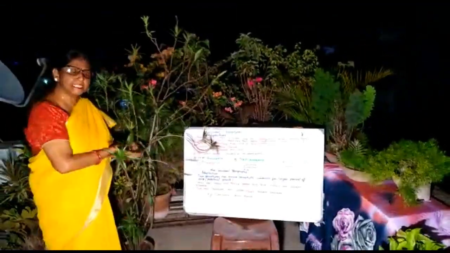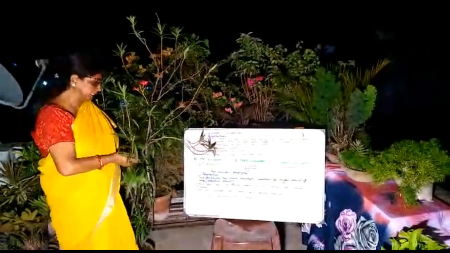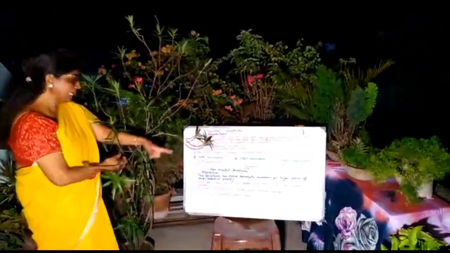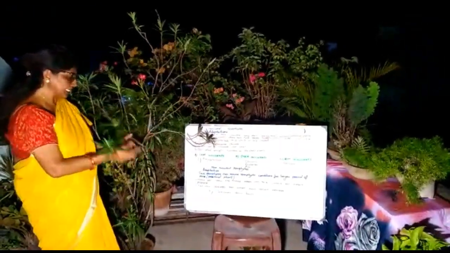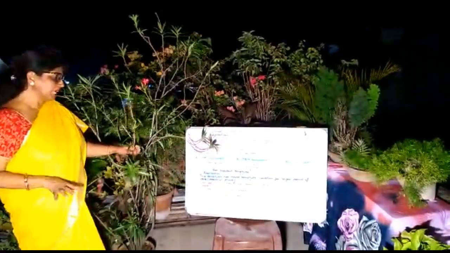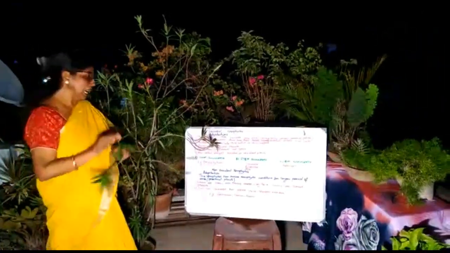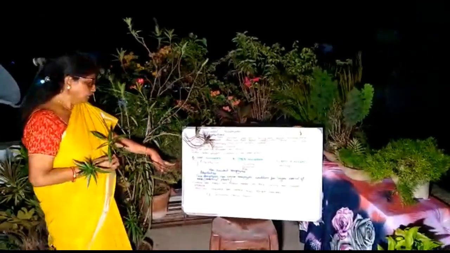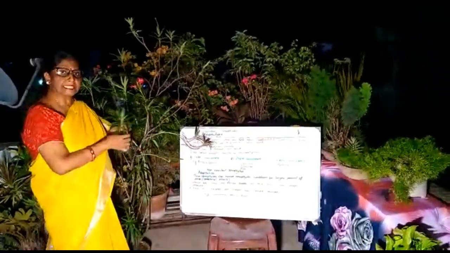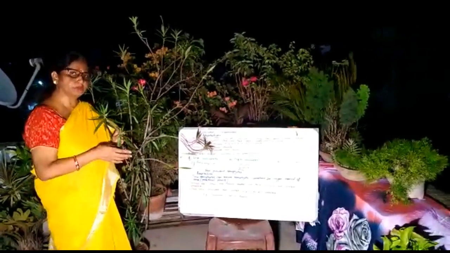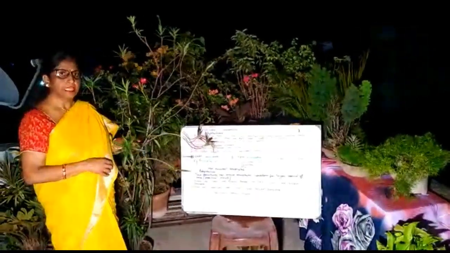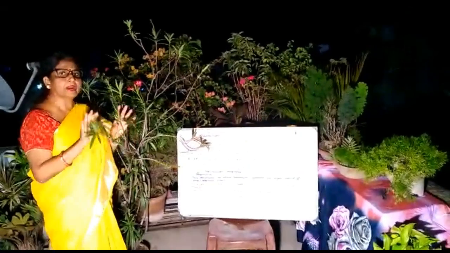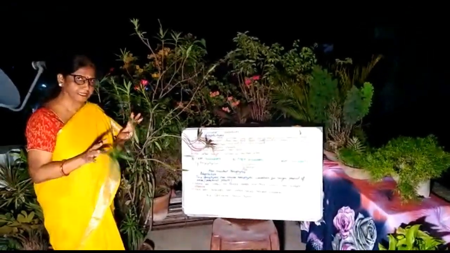These are perennials. They have well-developed root system. Now leaves are small and needle-shaped with thick cuticle and sunken stomata, have well-developed root system, and they are called drought endurers. Now example, Nerium is the best example. Then acacia is also an example. Casuarina is the example. So this is what is there about adaptation in xerophytes. Thank you.